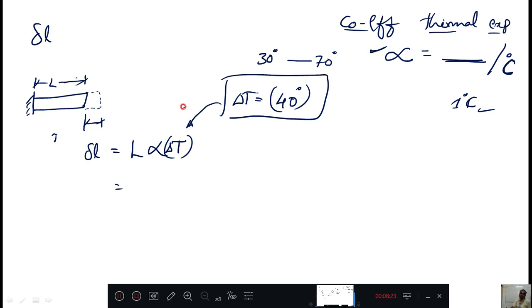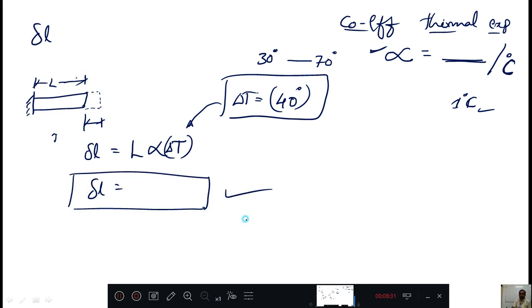Alpha, a material constant, will be given to you, length will be given to you, then you will get delta L. Delta L is this much. This is the expansion or contraction formula when temperature is applied to the material. Second, the stress induced. Now we will discuss the temperature stress.